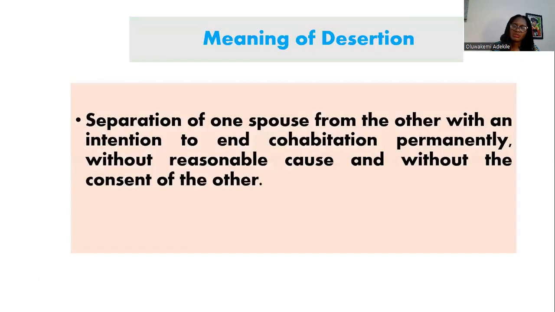The meaning of desertion. Desertion is the separation of one spouse from the other spouse with an intention to end cohabitation permanently, without reasonable cause and without the consent of the other spouse. One spouse brings cohabitation to an end with that intention to end it permanently, not temporarily, not, I want to go on vacation briefly, not, I am going for employment briefly. It is done with an intention to bring cohabitation to an end permanently, without a reasonable cause and without the consent of the other spouse.